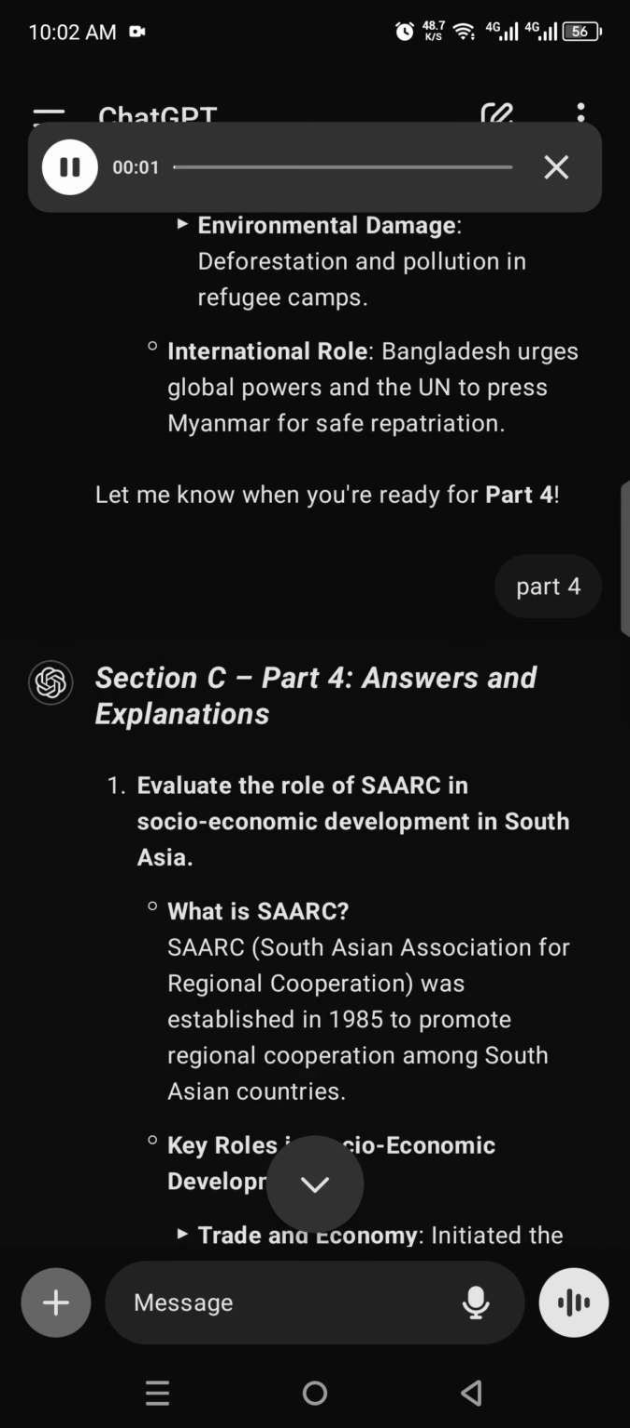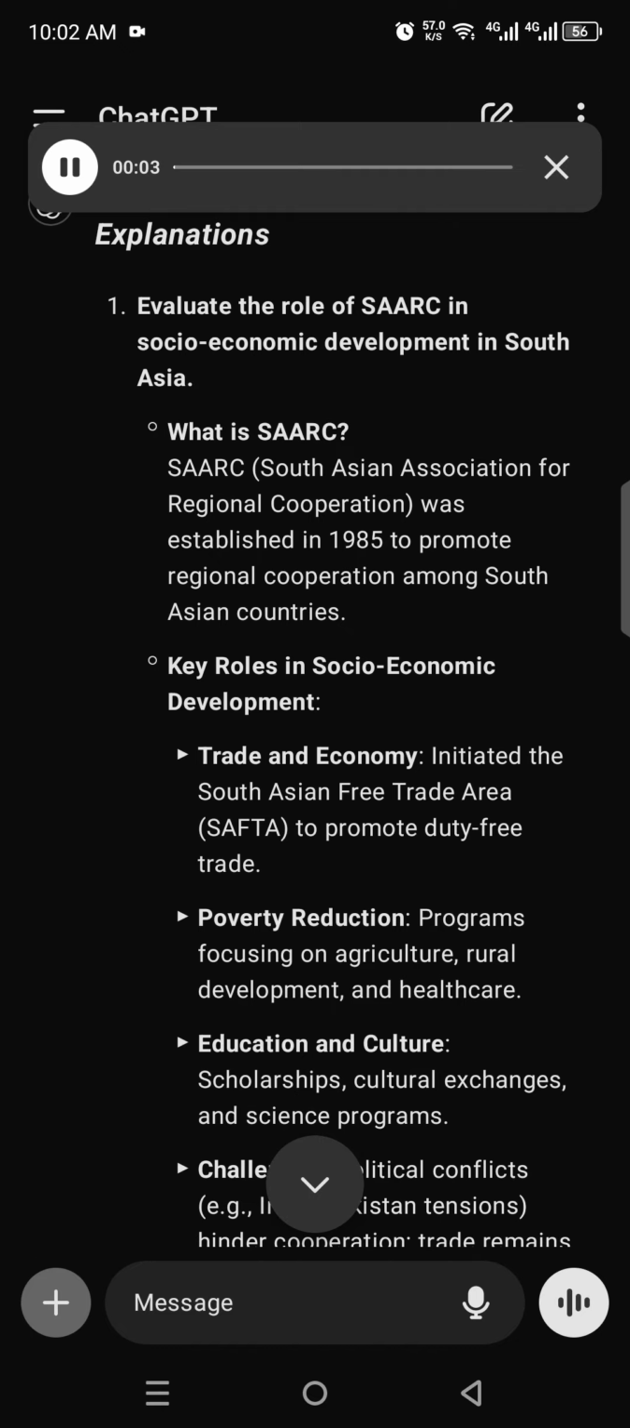Section C, Part 4, Answers and Explanations. 1. Evaluate the role of SAARC in socioeconomic development in South Asia. What is SAARC? SAARC, South Asian Association for Regional Cooperation, was established in 1985 to promote regional cooperation among South Asian countries. Key roles in socioeconomic development.